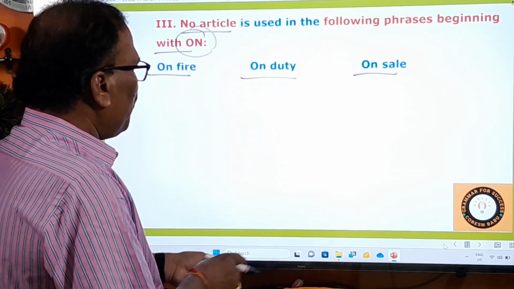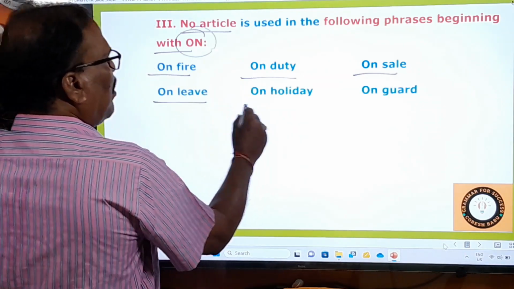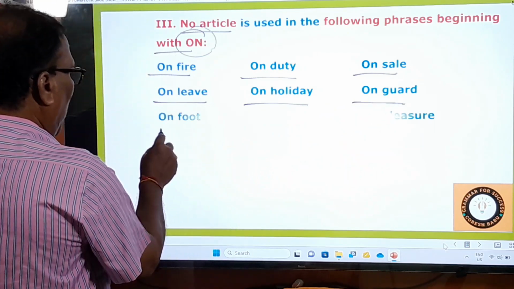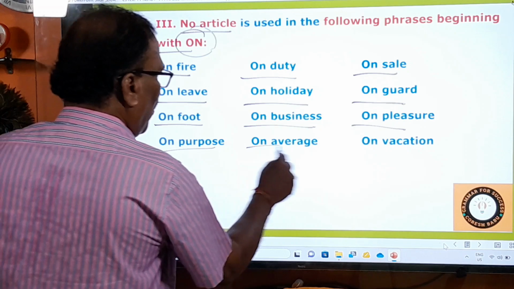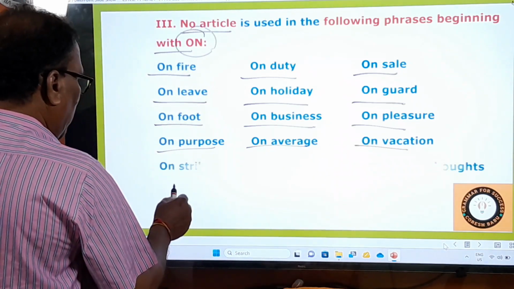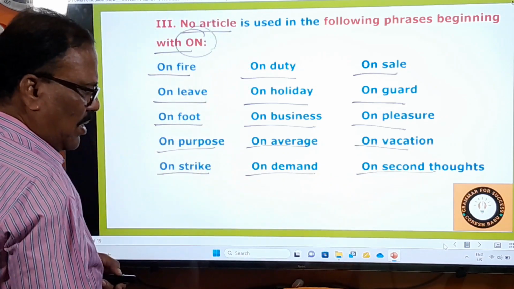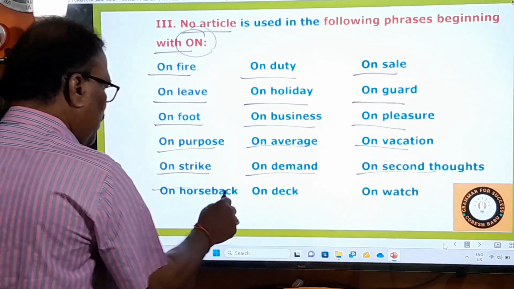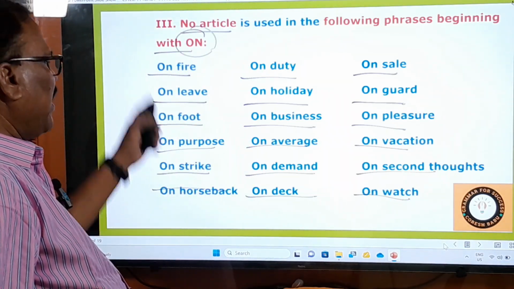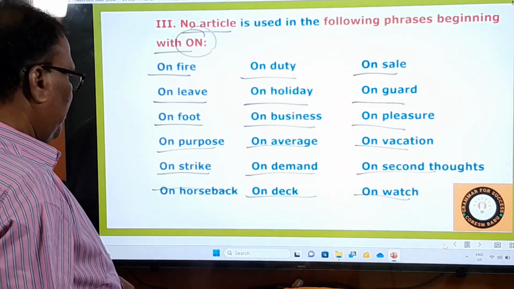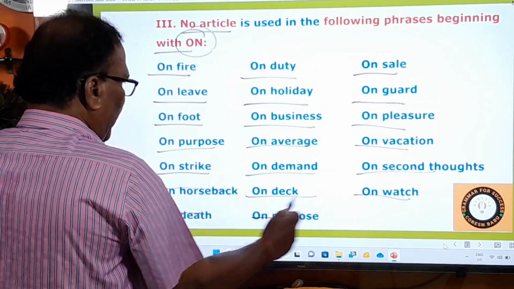So I'll give you the examples later on, but you just look at the list of these phrases. On leave, on holiday, on guard, on foot, on business, on pleasure, on purpose, on average, on vacation, on strike, on demand, on second thoughts. And then comes on horseback, on deck, and on watch. These are all phrases beginning with on. And some more, on death, on purpose. These are all very interesting.